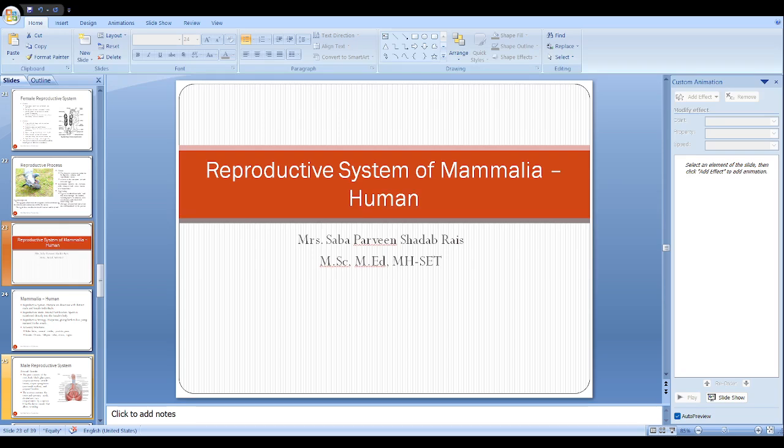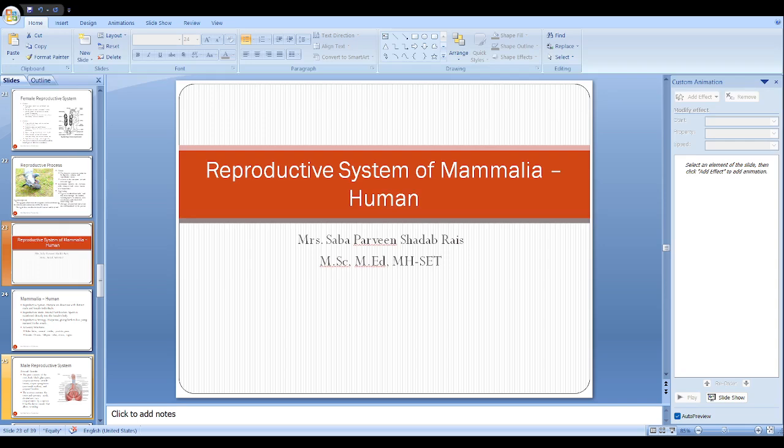Now let us talk about the accessory reproductive glands in humans. Now, see students, accessory reproductive glands play a very important role. These are the accessory glands, but if these glands are not working properly, it may even cause sterility. So these are very important glands because they secrete special secretions, and their secretion supports the intercourse, and supports gamete viability, motility, and all.